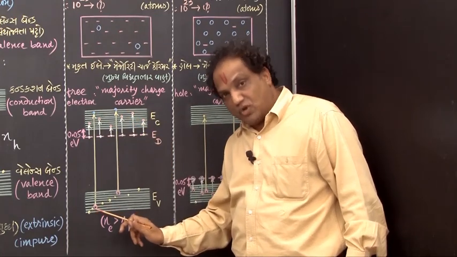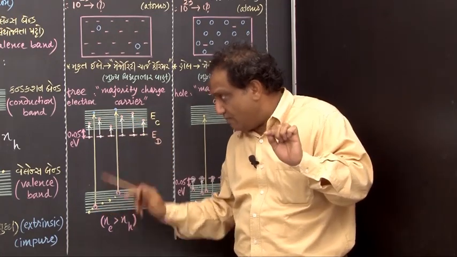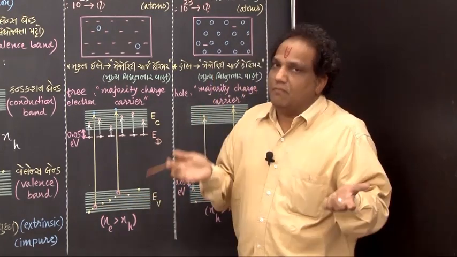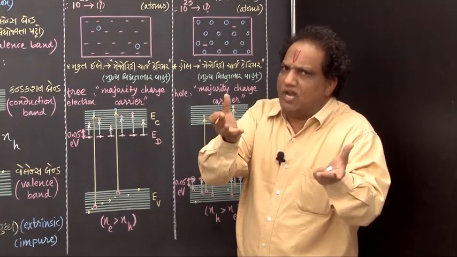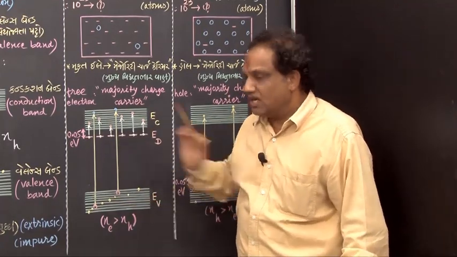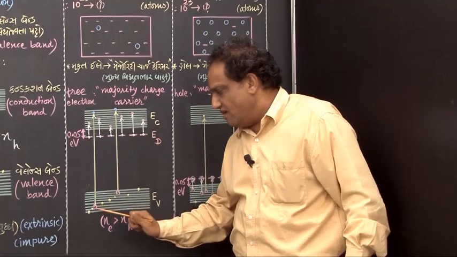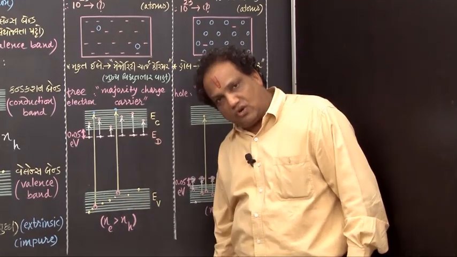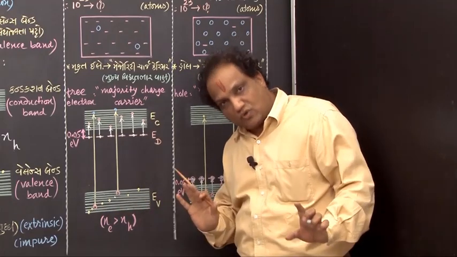From whichever energy level they have migrated, at that position we will have creation of a hole. But at room temperature, very few electrons migrate this way from valence to conduction band. That's why we have very few holes. Very large number of free electrons, very few holes, okay?